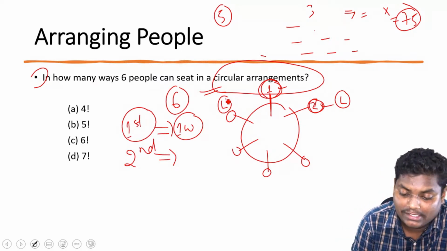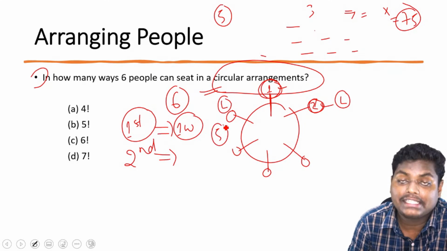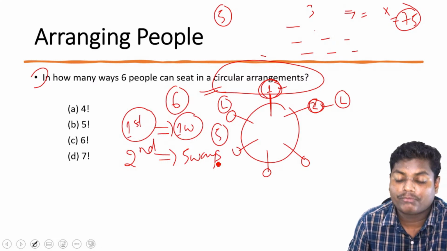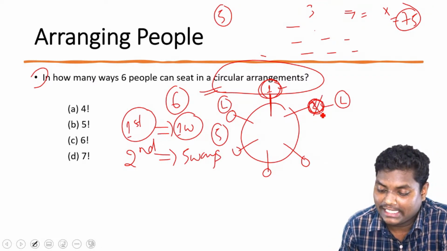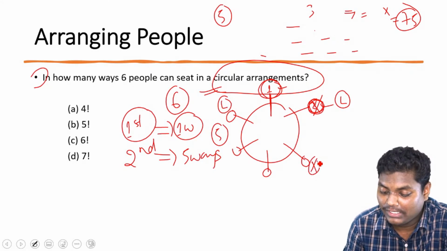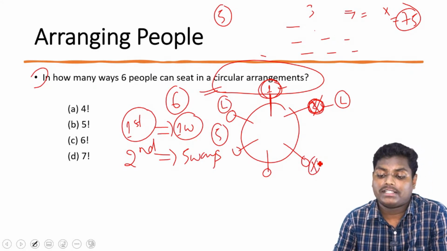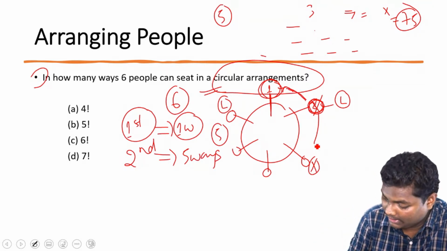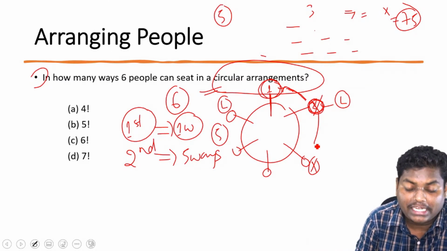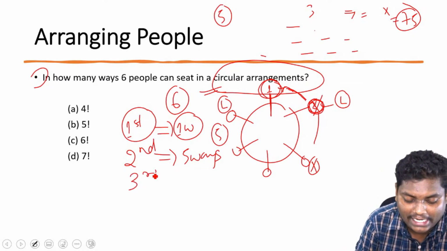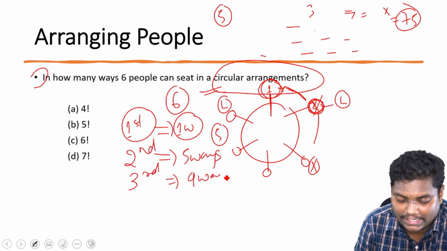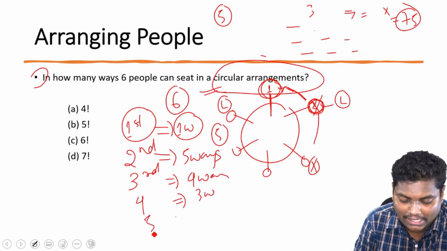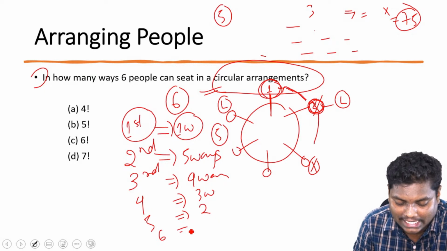So the second guy, how many posts are we having? Already 6 were there. 1 is occupied. So the second person can fill this in 5 different ways because he can come and sit in second position, or he can come and sit in third position. But this second and third are very different. See, here only 1 gap, here there is no gap, here there is 1 gap. So all these are distinct. So the second position can be filled in 5 ways. Similarly, the third guy will have 4 ways to fill it. Similarly, the fourth guy will have 3 ways, the fifth guy will have 2 ways, and the sixth guy will have 1 way to fill it.